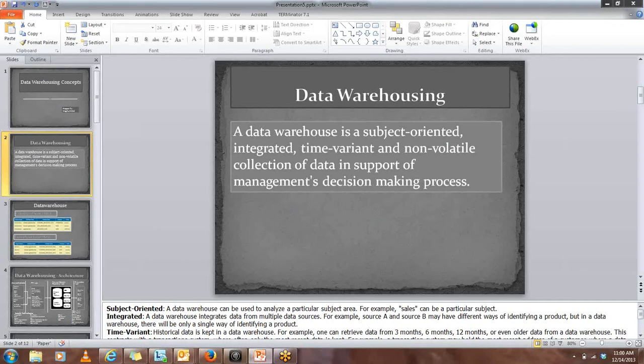That is time variant. Let's understand this with the help of a transactional data system. What happens in transactional data? We only have the most recent data available. We cannot have the history of the data. For example, there is a customer, James, and his email address was james1@gmail.com.